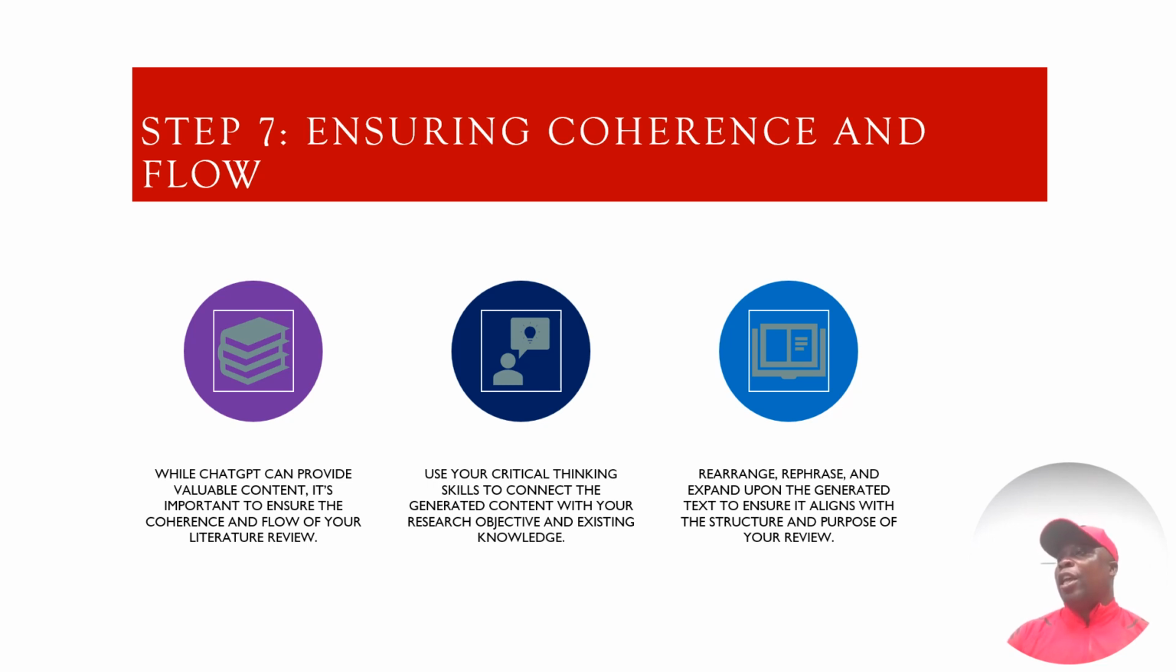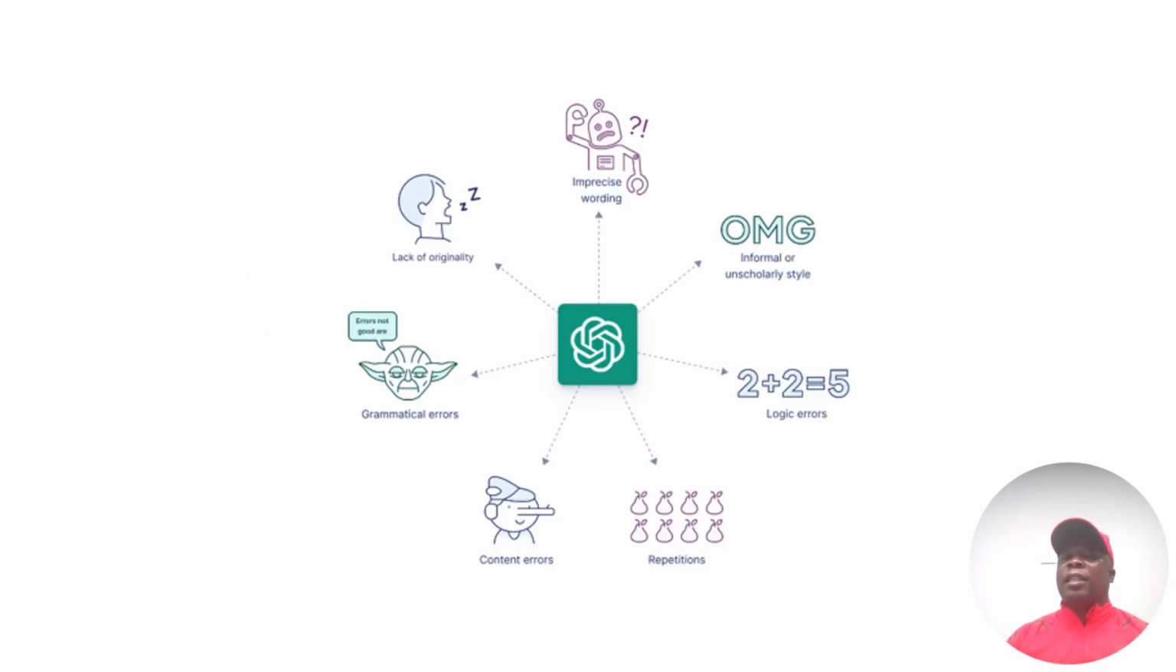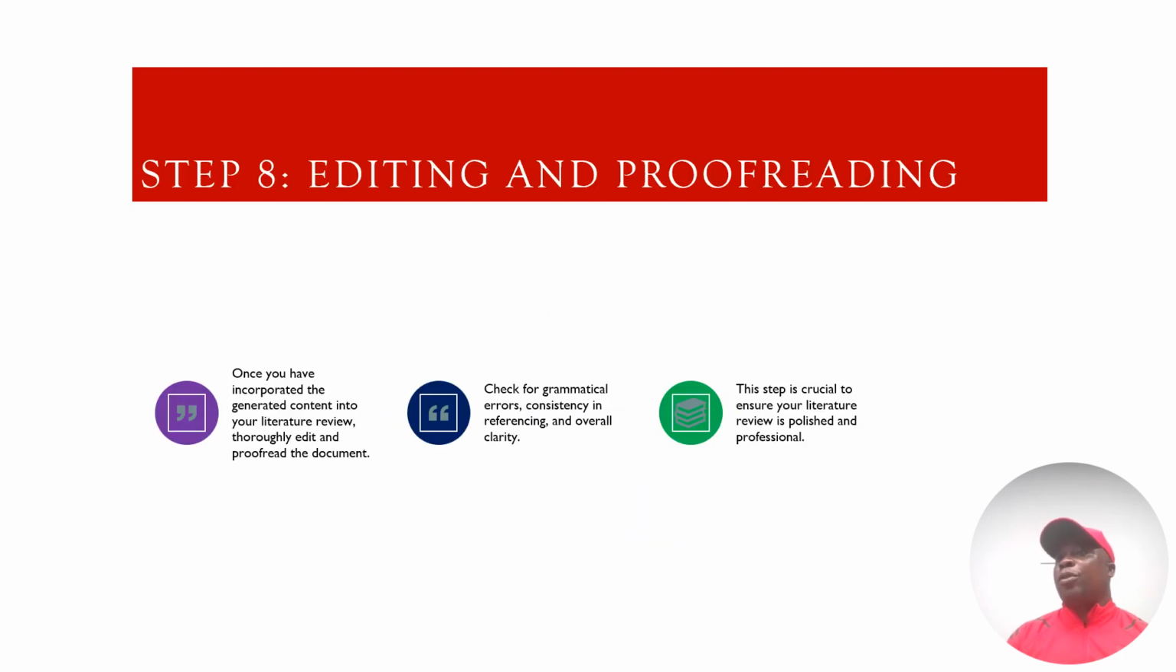You need to rearrange, you need to rephrase, you need to extend upon the generated text to ensure that it aligns with the structure and purpose of your review. And so you still see that it is just the same as someone who is going into the library and reading, and taking some notes down, in preparation for a literature review. So that's what ChatGPT is all about. And here are some of the shortcomings of ChatGPT that you need to take note of.